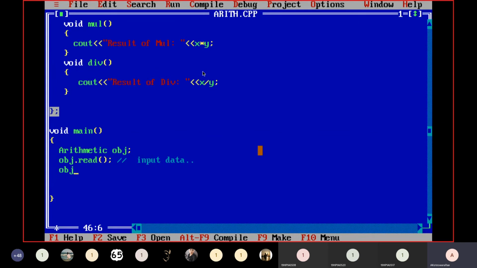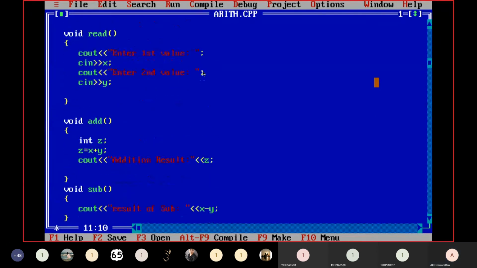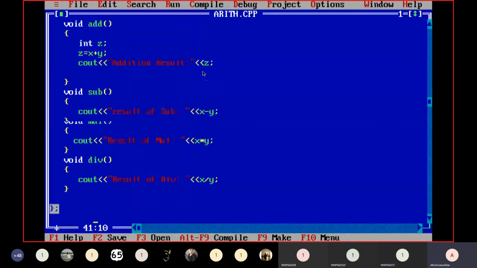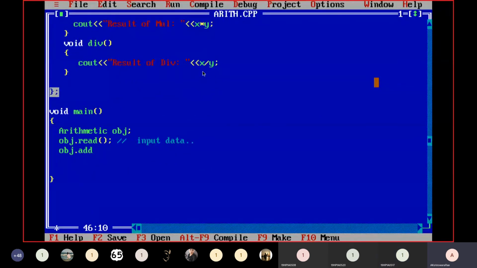Next I want to perform the addition operation. Addition operation is defined in which function? Here the name of the function is add. So I want to call function add, and now I will get output as the addition operation.